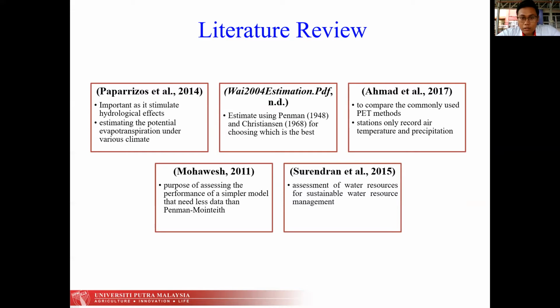So basically, the objective and goal of all the research studied before is quite similar to what I have done, where I want to know which simplified model is suitable to be used in my country, Malaysia, especially in Tanjung Karang.